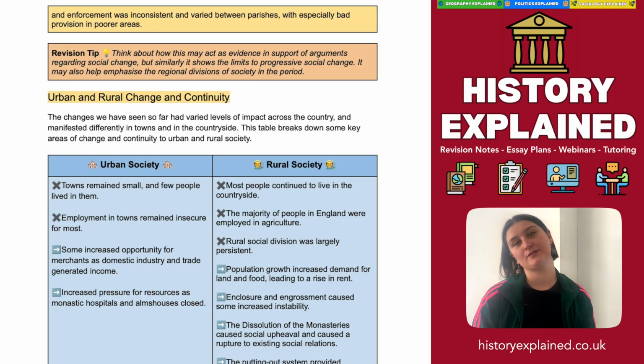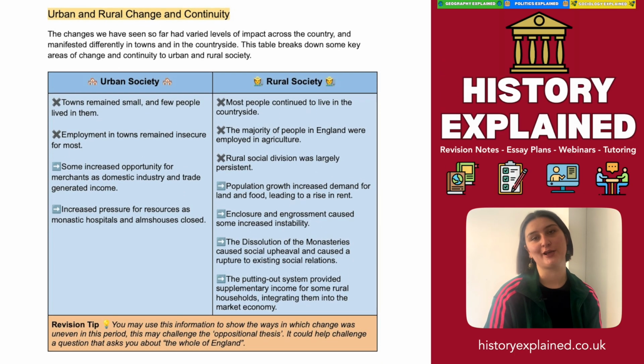So this would be quite a useful example of thinking about the ways in which you can see successes in legislature. So, this is poverty relief in law. This is a good thing, this is a success, this is an awareness that the elites have of a problem that's growing in the country. However, in practice, to what extent was this a success? Well, the answer is really it was limited. For some, I'm sure it helped, but for a lot of people, it didn't have as much of an impact as was desired.